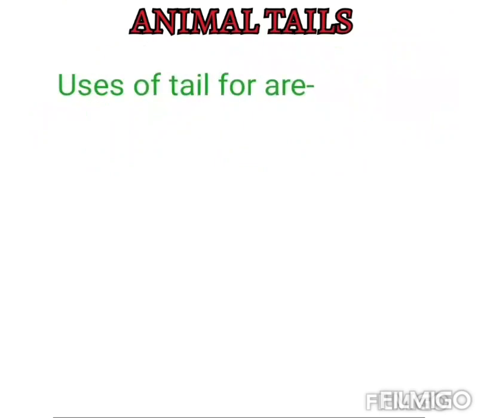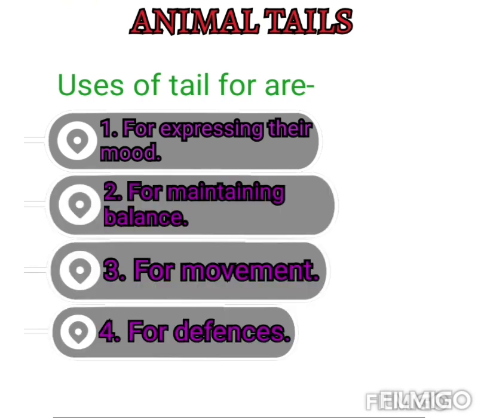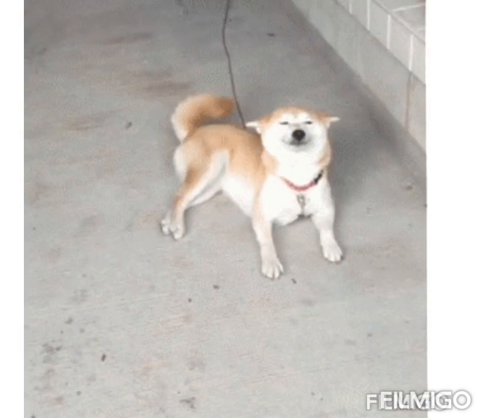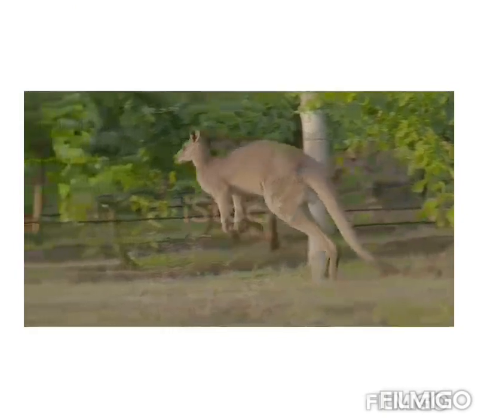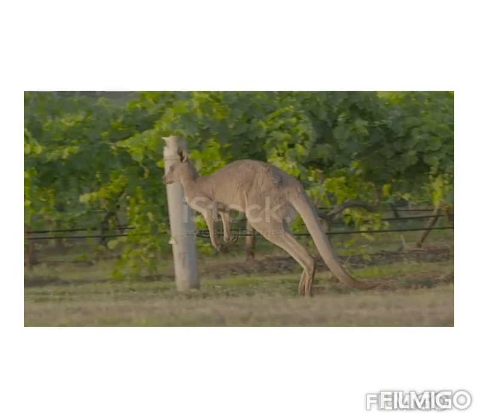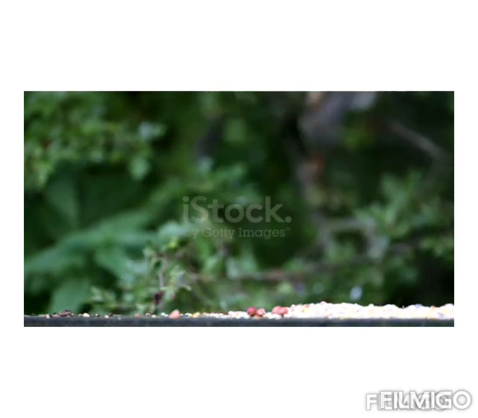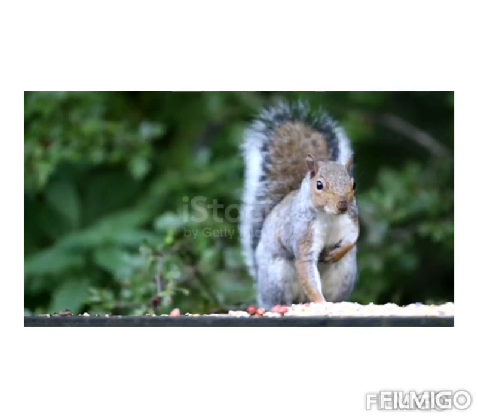Most animals have tails. Animals use their tail in many ways, like for expressing their mood, for maintaining balance, for movement, and for defense. Dogs wag their tails when they are either happy or angry. A straight up tail in a cat tells you that it is angry. A kangaroo uses their tail to maintain balance. Squirrel also use their tail for maintaining balance.